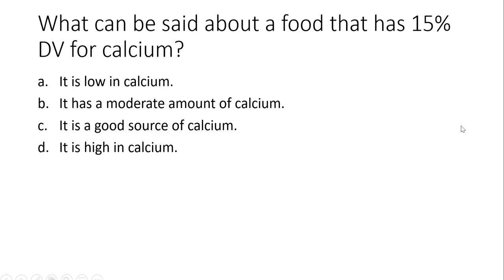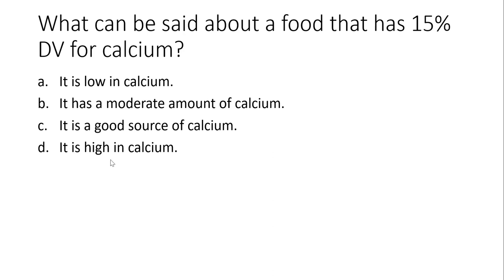In this question, what can be said about a food that has 15% daily value for calcium? For this question, you need to know the nutrient claims. So the answers say it is low in calcium, it has a moderate amount of calcium, it is a good source of calcium, or it is high in calcium.